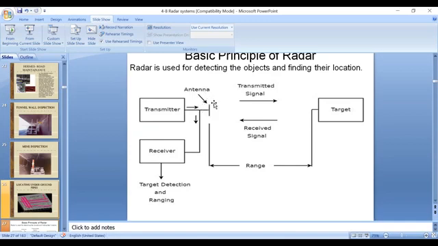So the transmitter transmits electromagnetic signals towards the target. Whenever the signal hits the target, it is reflected back towards the source, that is the radar system. That received signal is technically called the echo signal. Based on the time taken by the echo signal, we are able to calculate the distance or range of the target and all other parameters of the target. That is the best capability of a radar system. So this is the basic operating principle of a radar system.